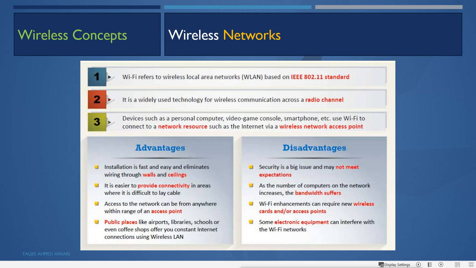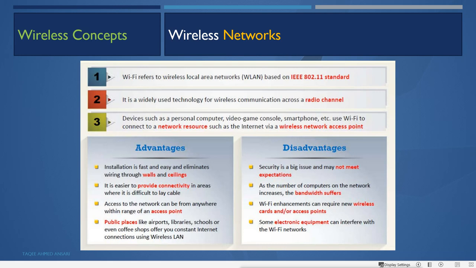What is a wireless network? Basically, wireless Wi-Fi refers to the wireless local area network, that is WLAN also. It is based on the IEEE 802.11 standard. In the old days, radio frequencies were not available for public use, but since 1999 they have been available as the ISM band, for industrial, scientific and medical use.